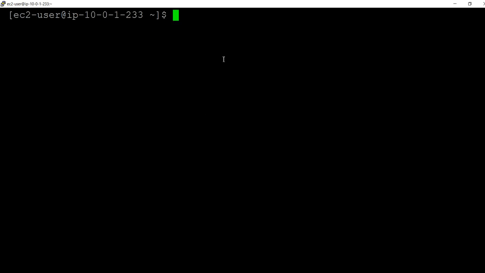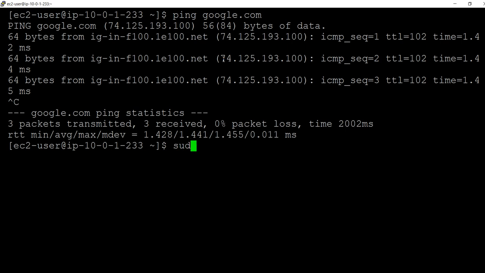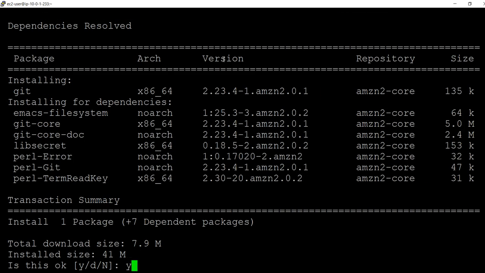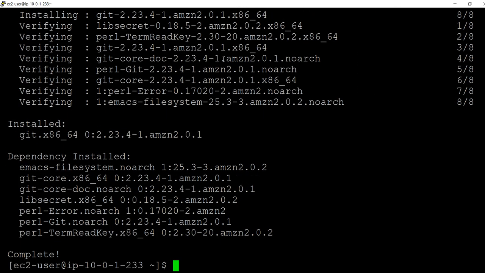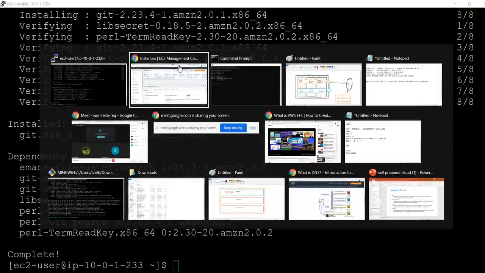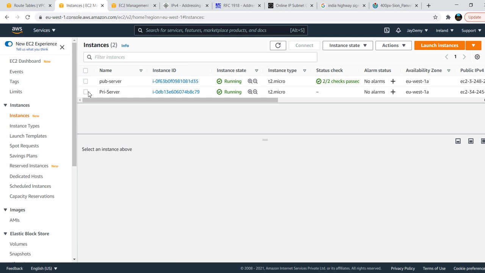Now what I want to do is ping google.com. It will definitely work because it has internet. With sudo yum install, any package I will use, I will install git. Only if I have internet am I able to install this. So I'm installing, so I have network. That means I'm going out publicly and getting the internet with the help of the internet gateway which I have created.